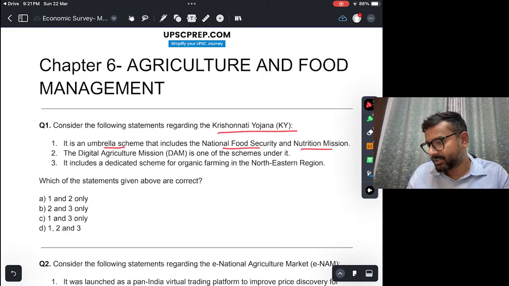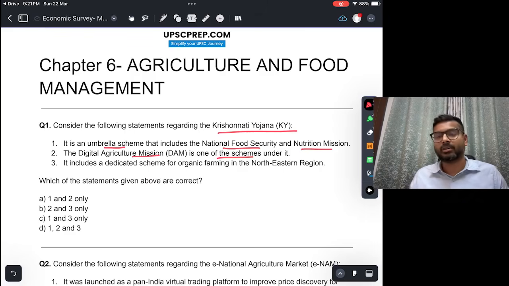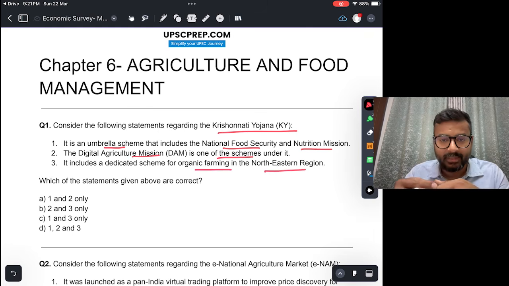Digital Agriculture Mission is one of the schemes under it, which is also true. Digital Agri Mission इसके under है, and it includes a dedicated scheme for organic farming in the northeastern region. Okay, that is also true. जो northeastern region में, the name is Mission Organic Value Chain Development for Northeast Region, MOVCDNER. So that scheme is also under Krishonnati Yojana. So all three are correct. Answer would be D.